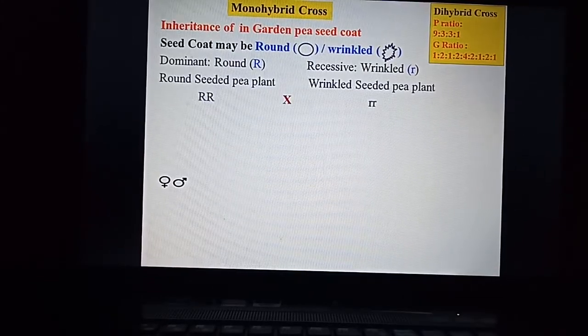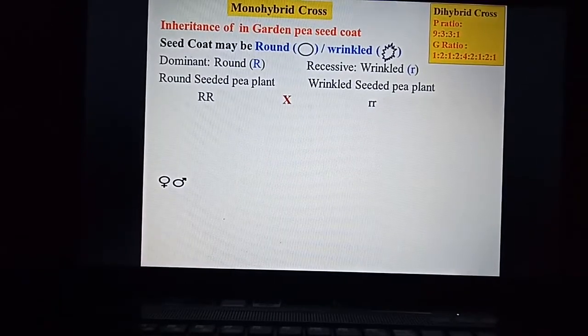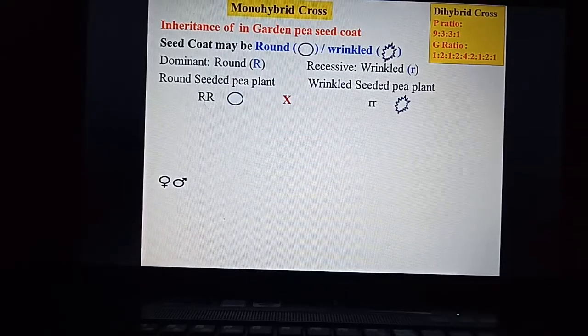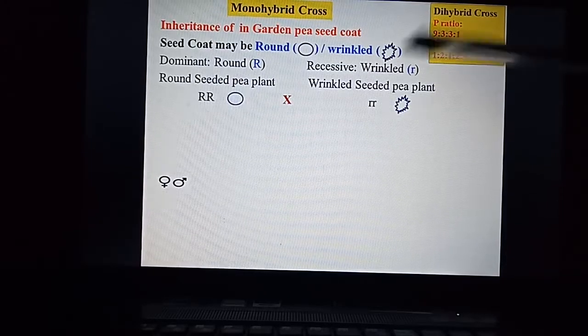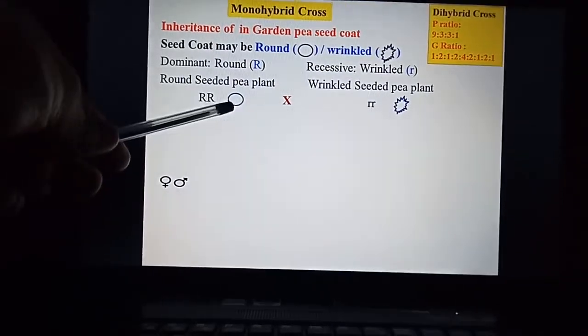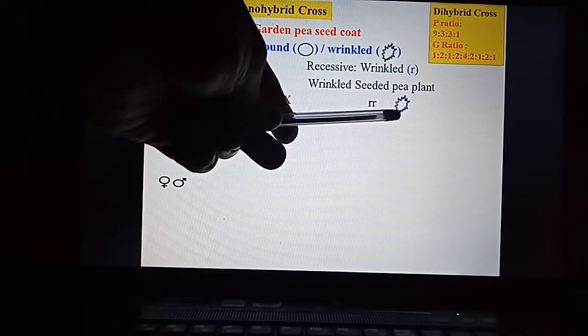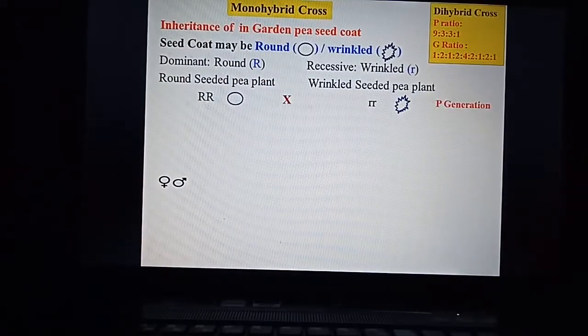So let us cross the parent plants. That is a round seeded pea plant, having genotype capital R, with a wrinkled seeded pea plant, having genotype small r. So these are the shapes. Round seed is over here and wrinkled seed is like this. So this becomes the parent generation.